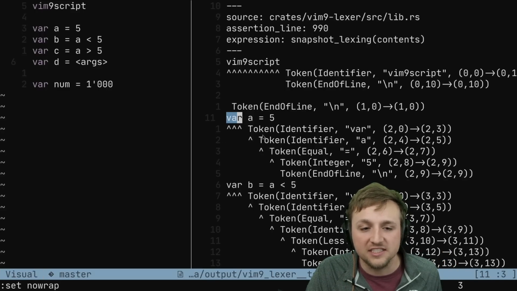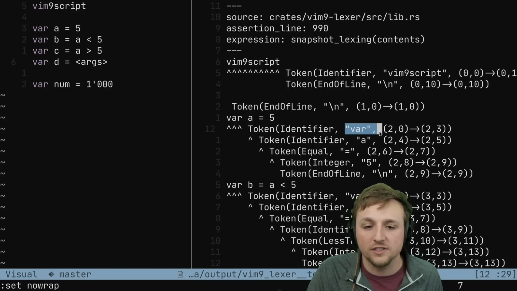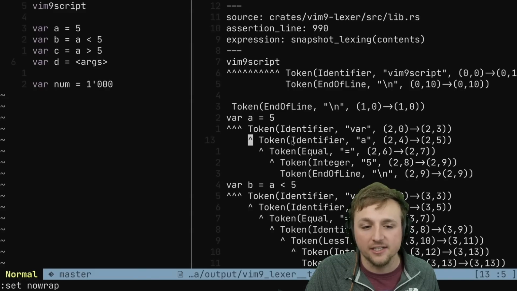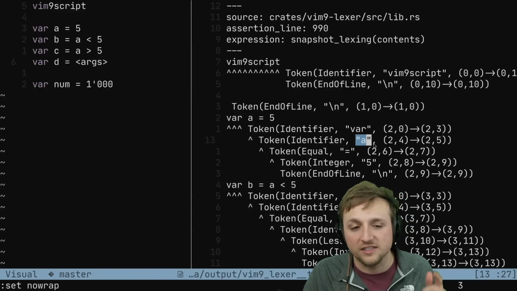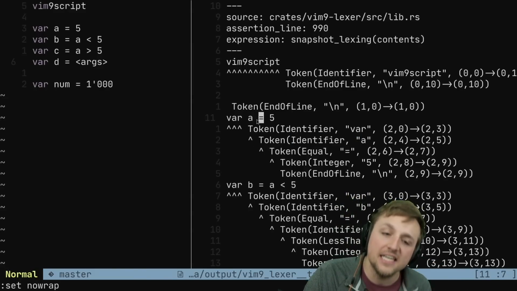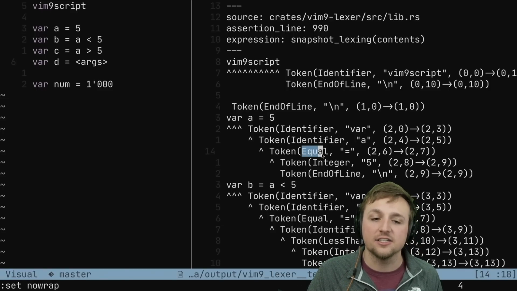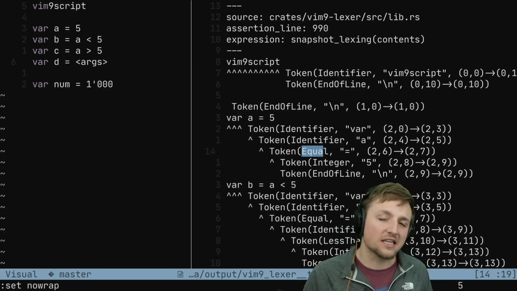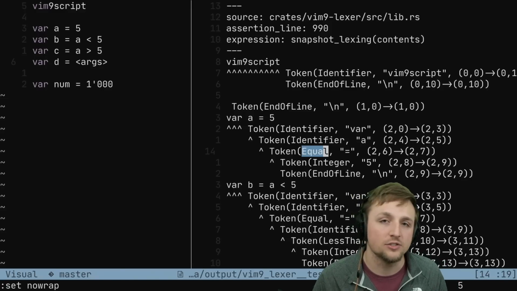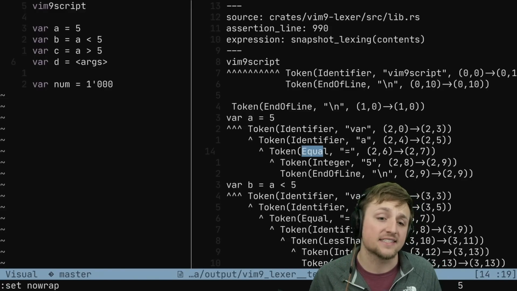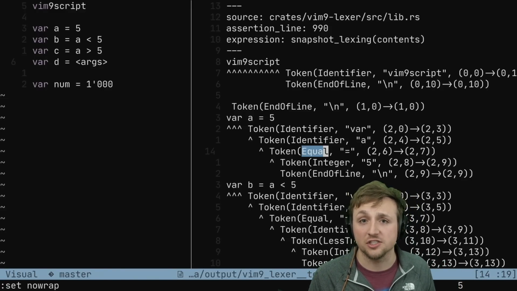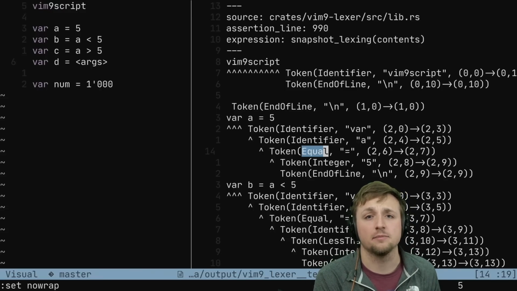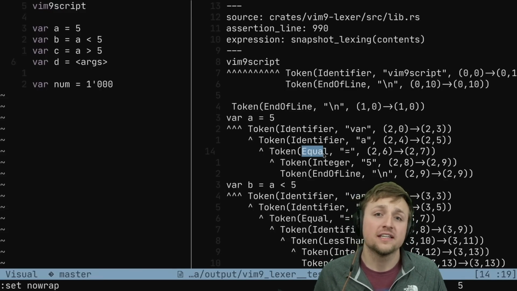So you'll see that we see var here, which is an identifier with the text var. We have a here, which is an identifier with the text a. And then we see an equal sign. That equal sign is a new type. So it's not an identifier, it's an equal sign. This allows us in the parser stage, part 2, to more easily work with the text instead of always just working with strings. We're sort of enriching the data model as we move through this pipeline.